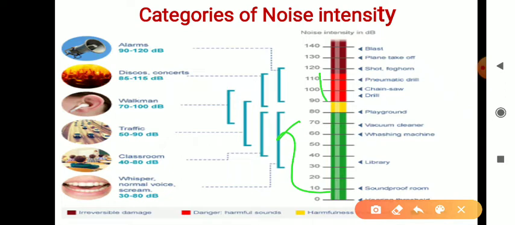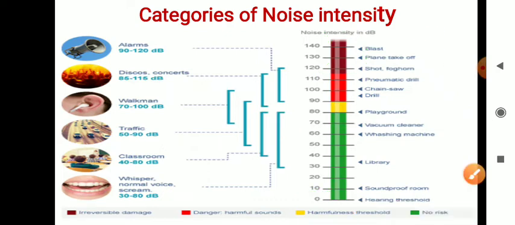And the red zone, this is the danger zone we can say, and it is a harmful sound range from 90 to 110, and this is irreversible damage. If we are hearing sound in this range, and ear damage or any organ damage takes place at this intensity, that will be irreversible, that cannot be treated.